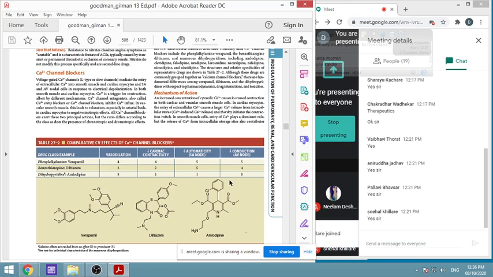The heart rate is reduced more with verapamil and diltiazem, and again there is very little effect from the dihydropyridines. Now this is again homework.